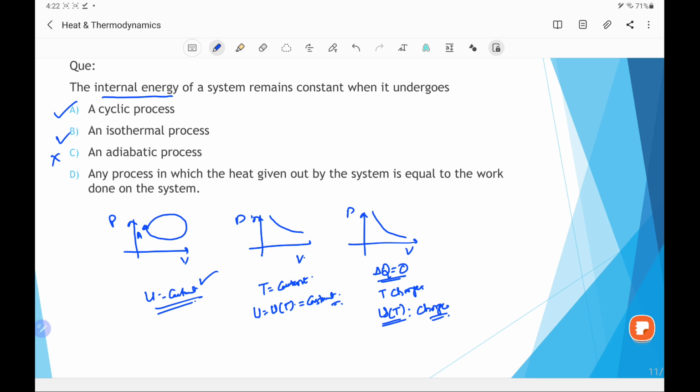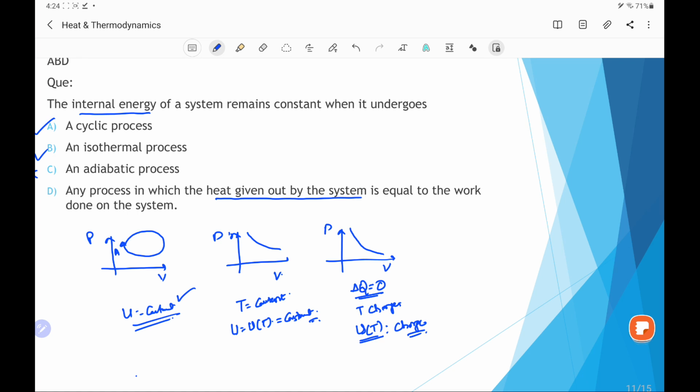Fourth option is any process in which the heat given out by the system is equal to the work done on the system. Here heat is given out by the system. So we can say in this case delta Q will be less than 0, that is, it is negative, because heat is given out by the system. If it is given to the system, then it will be taken positive. And also work done on the system. If work is done by the system, then it is positive,